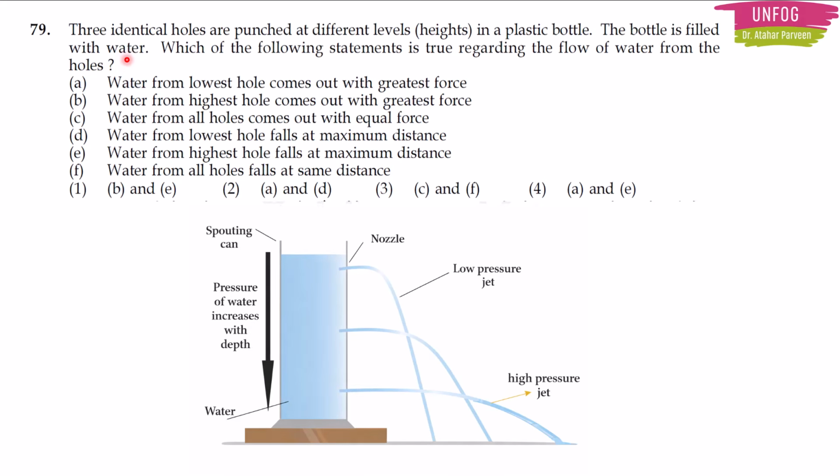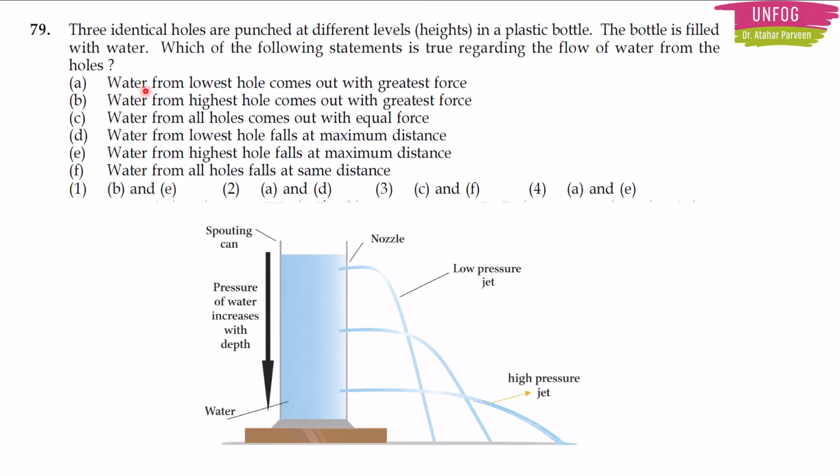There are three identical holes punched in a plastic bottle. Instead of a plastic bottle, we have taken a can, you can think of it as a plastic can. Three holes are punched here at different heights. The bottle is filled with water. Which of the following statements is true regarding the flow of water from the holes? You have to find the true statement here, right?